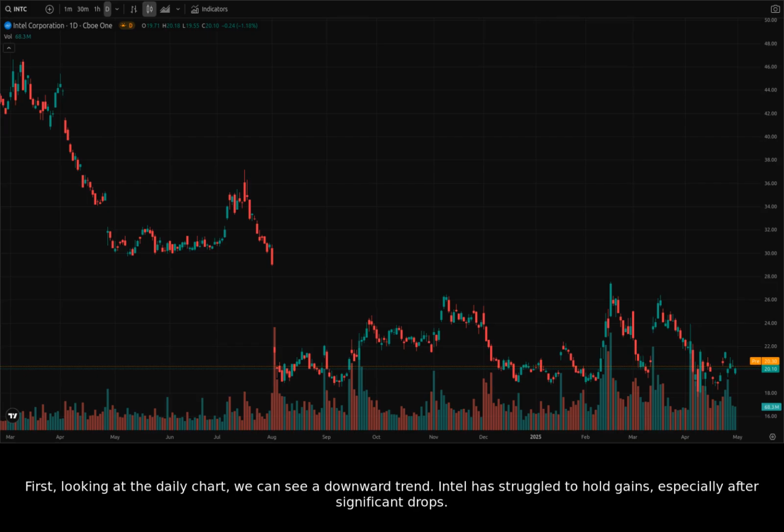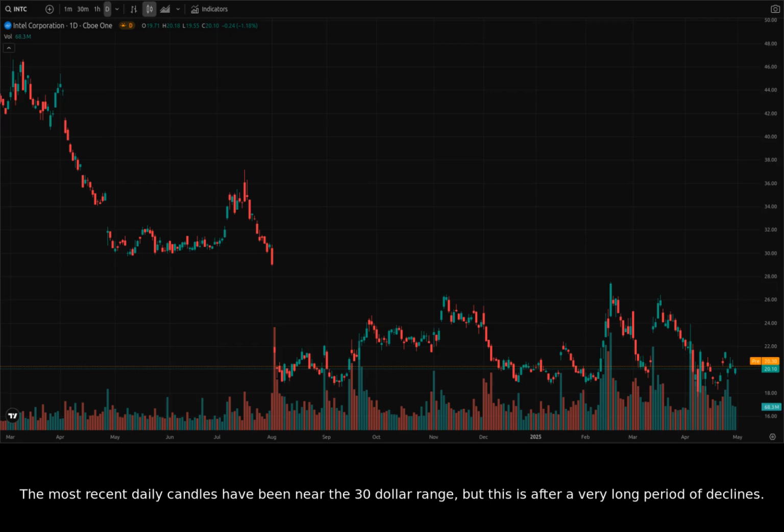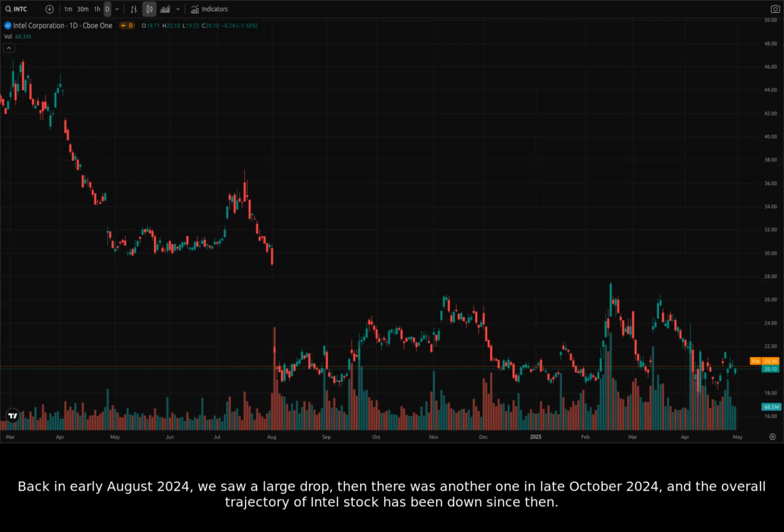First, looking at the daily chart, we can see a downward trend. Intel has struggled to hold gains, especially after significant drops. The most recent daily candles have been near the $30 range, but this is after a very long period of declines. We're seeing support around the $30 level, but the overall trend is still concerning. Back in early August 2024, we saw a large drop, then there was another one in late October 2024, and the overall trajectory of Intel stock has been down since then.